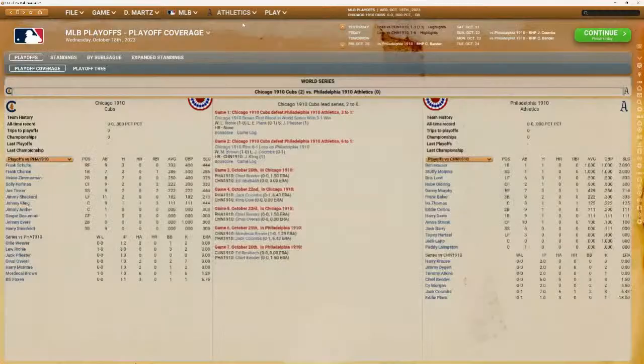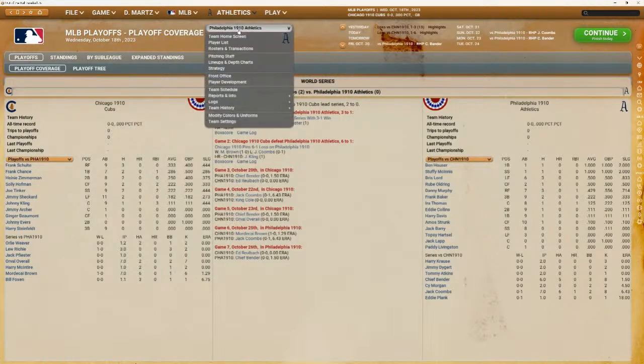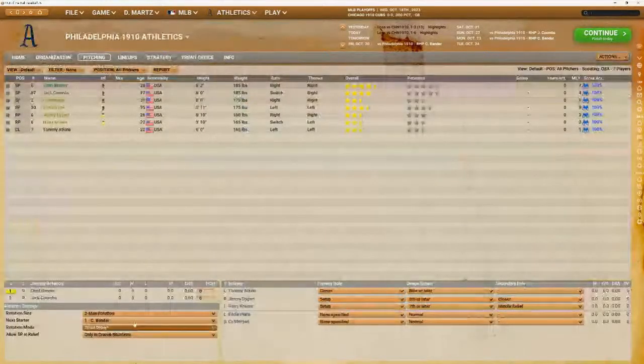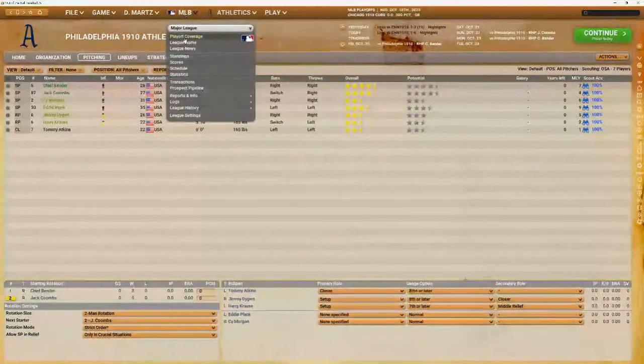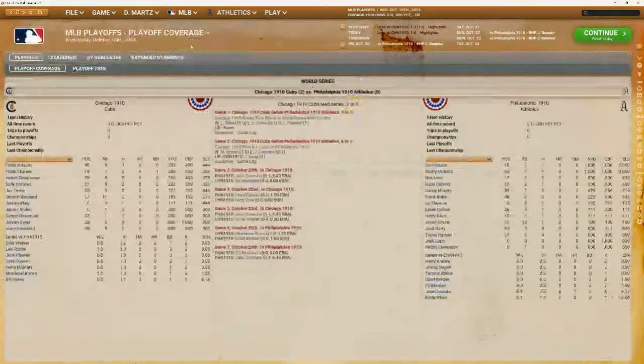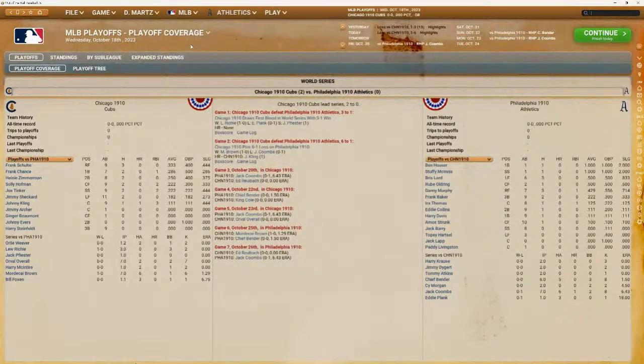And we got to do one thing here after we leave the game. Go here to the A's pitching. Because Jack's going to come back and pitch game number 3, so change this to Jack for game number 3. We'll take a look at the pitching matchup here. For game number 3, you're going to have Jack Combs coming right back for the A's. He'll have a day's rest, and he'll be facing Ed Rube for the Cubbies in game number 3 in Chicago.